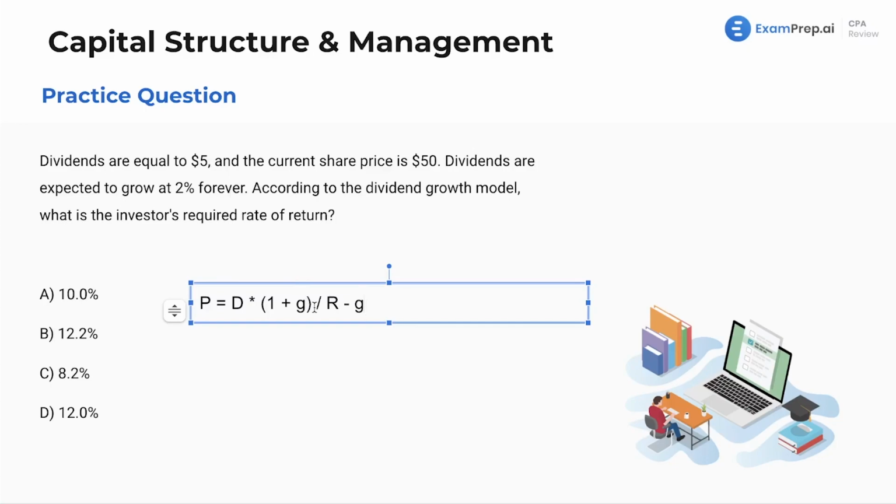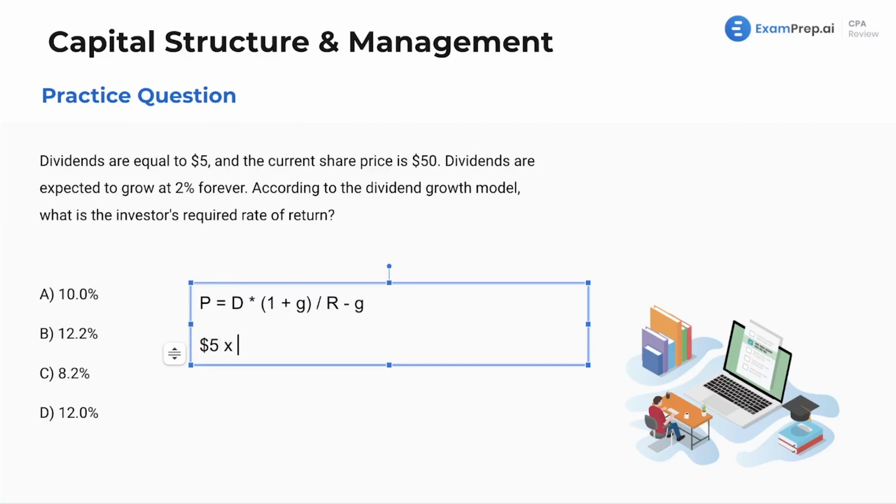That's not the case because here, a whole period has passed. We're assuming that a whole year has passed. That's an assumption of the formula. So we're going to take the $5 dividend and add the 2% growth rate to it, so times 1.02. You see, that's accounting for one whole year of growth for your dividend. It's not just the current dividend. So that gets us to a dividend next year, after a whole year has passed, of $5.10.